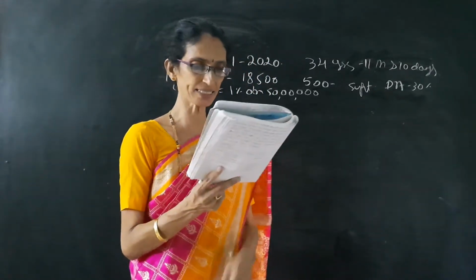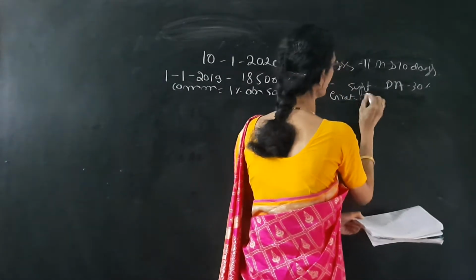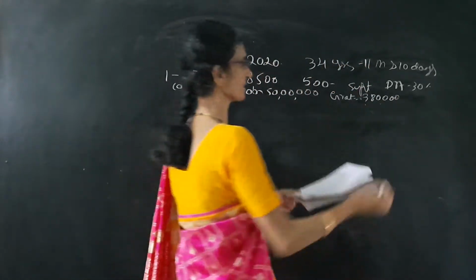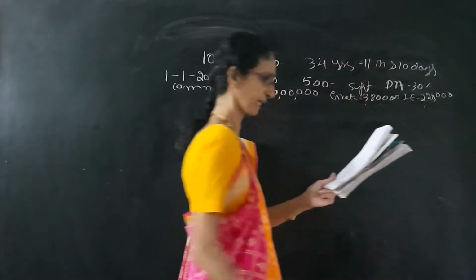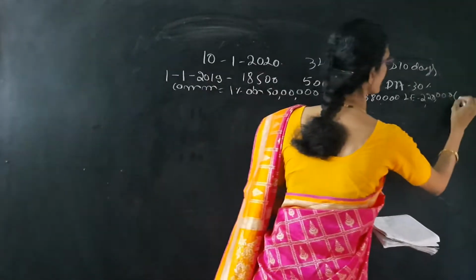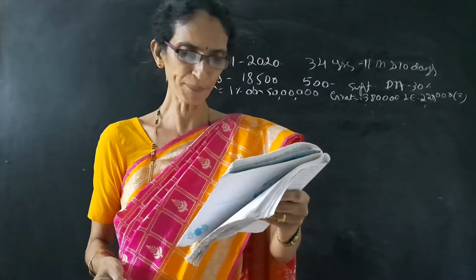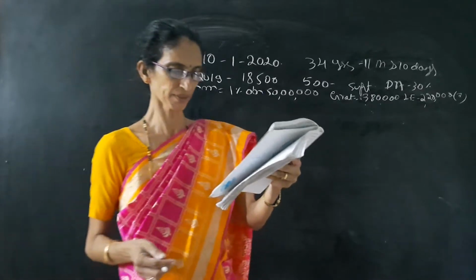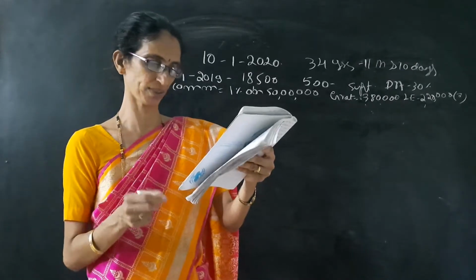He received a gratuity of 3,80,000, and leave encashment is 2,20,000. He had 7 months earned leave. Next, we have to compute gratuity and leave encashment. Just we have to calculate gratuity and leave encashment.